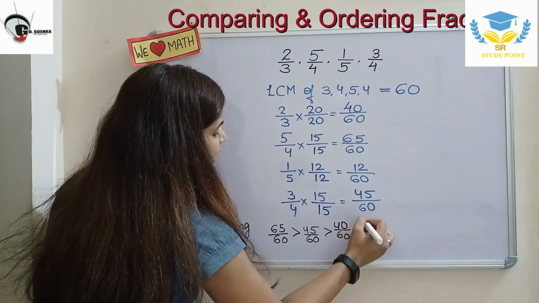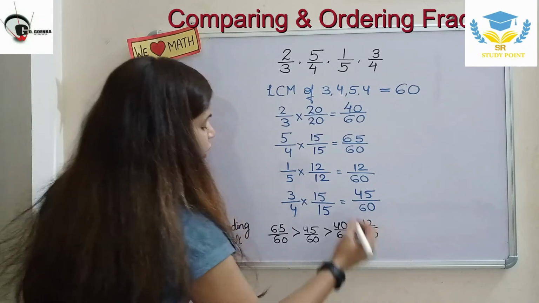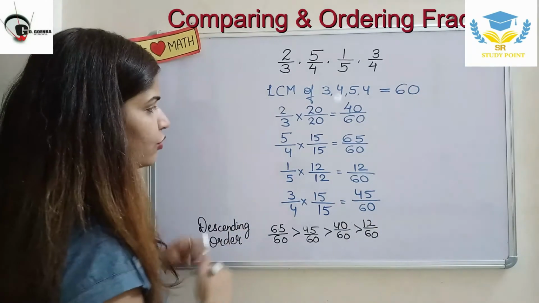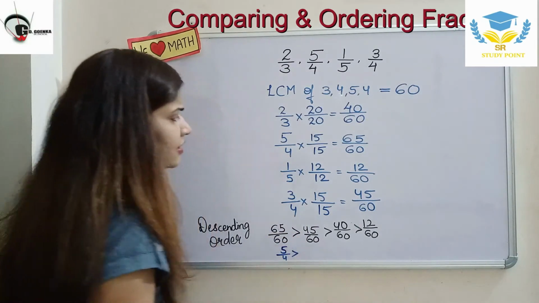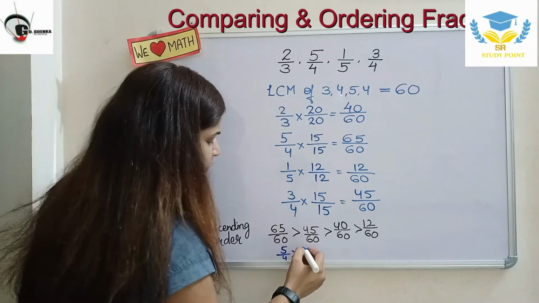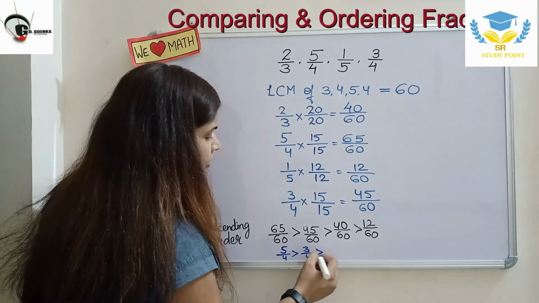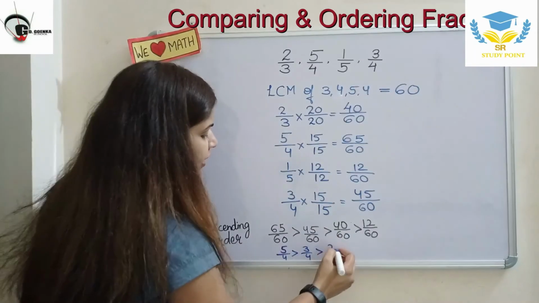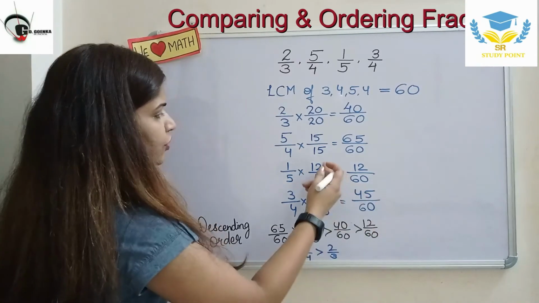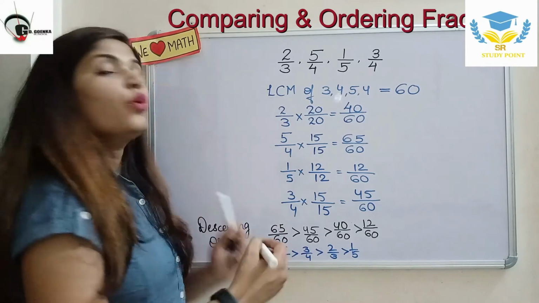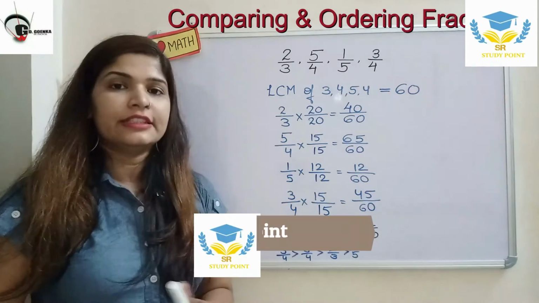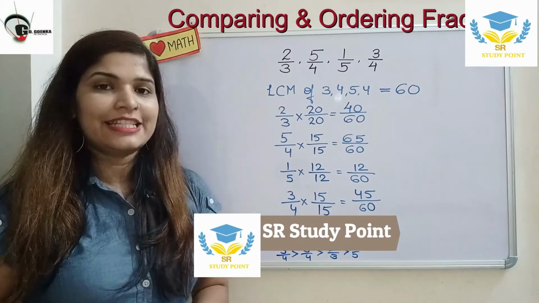And in the last we have 12 upon 60. Now we can write down their exact values, that is 5 upon 4. Yes, speak with me. 3 upon 4, very good. Then 2 upon 3. And afterwards, in the last, we have 1 upon 5. So this is how we generally order unlike fractions in ascending and descending order.